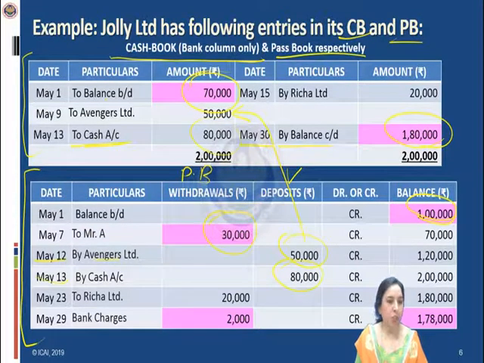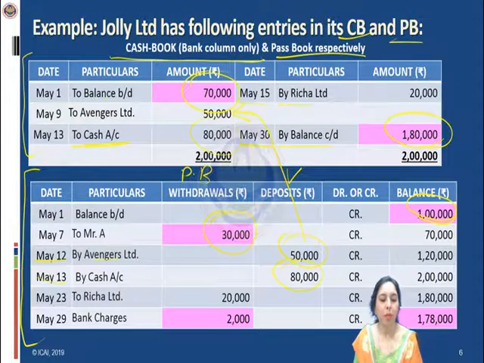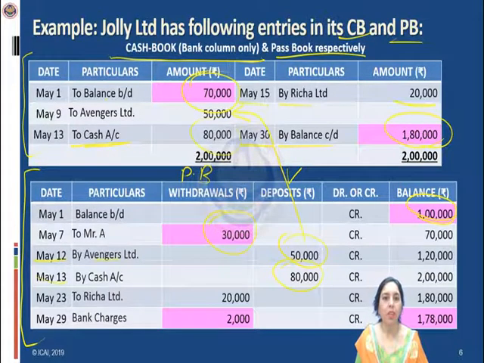Going to the next transaction, May 23rd, to Richa Limited, 20,000 rupees. And since it was a withdrawal, on the payment side of the cash book, 15th May, you have by Richa Limited, 20,000. So this entry is also finding a corresponding place in the other book, so it will not have any impact on our BRS.